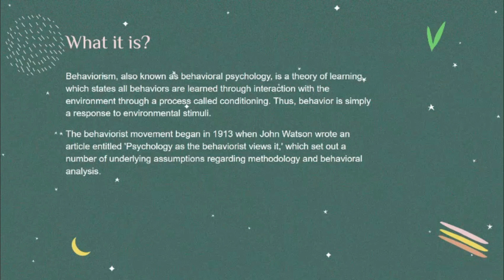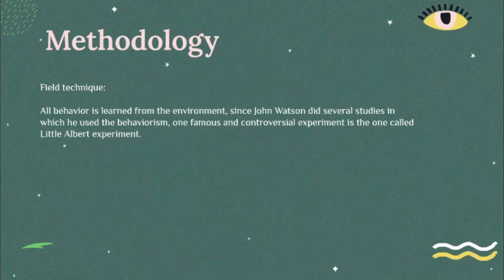The behaviorist movement began in 1930 when John Watson wrote an article entitled Psychology as the Behaviorist Views It, which set out a number of underlying assumptions regarding methodology and behavioral analysis. The methodology he used was the following: field technique, because he said all behavior is learned from the environment. John Watson did several studies in which he used behaviorism. One famous and controversial experiment is the one called the Little Albert experiment.